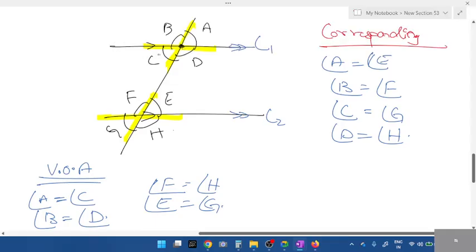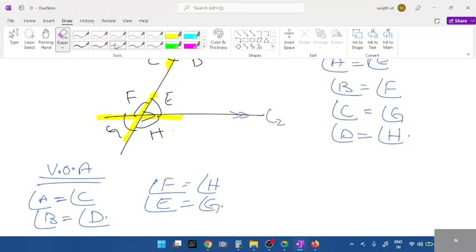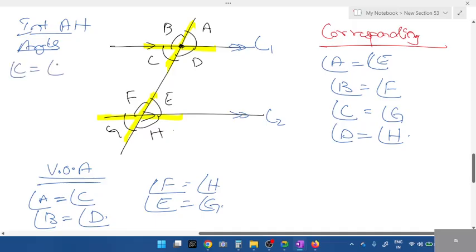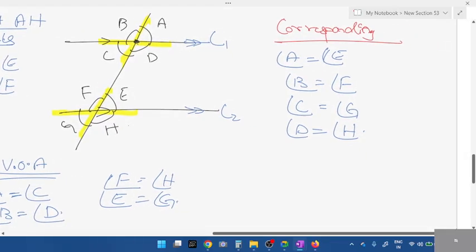Okay. Interior alternate angles lie inside the parallel lines. Inside the parallel lines, in between the two parallel lines, what are the alphabets we have? C, D, E, and F. In this C, D, E, F, which is alternate? Angle C and angle E are interior alternate angles. Next, angle D is equal to angle F, interior alternate angles. Is this clear? All of you understood? What is corresponding, vertically opposite, interior?